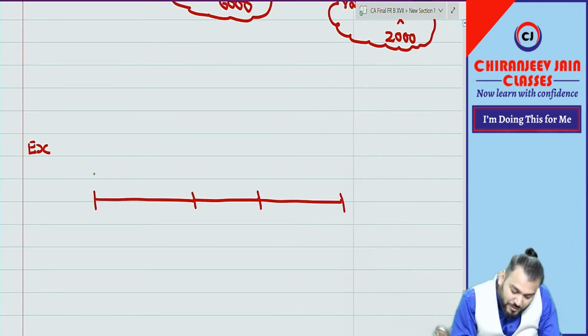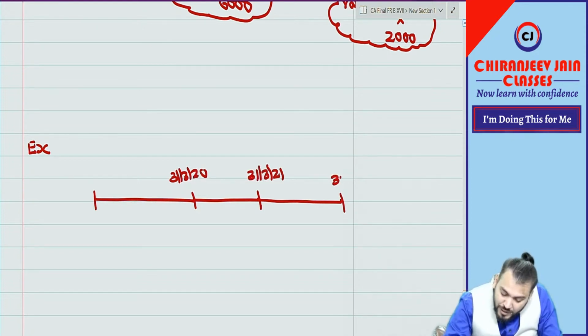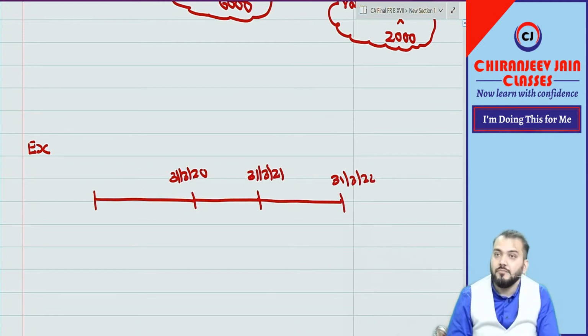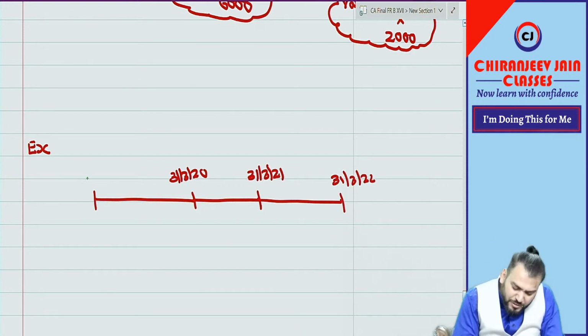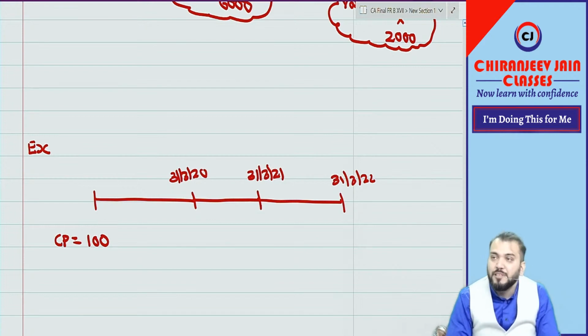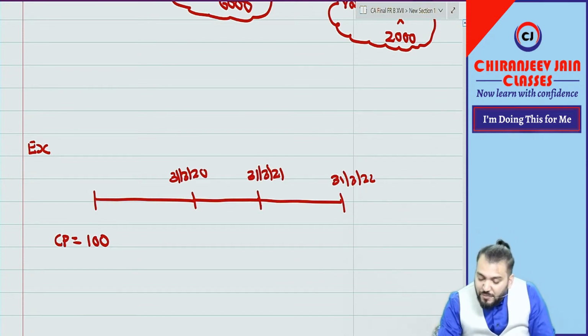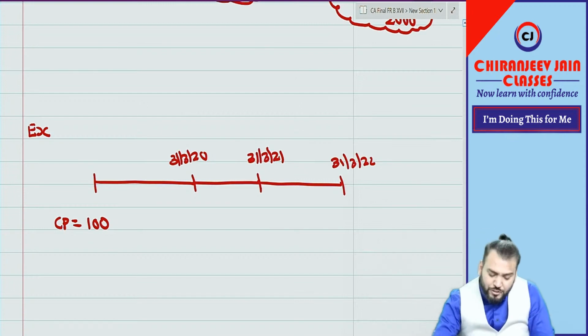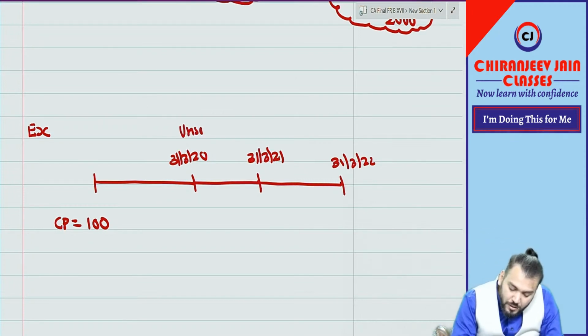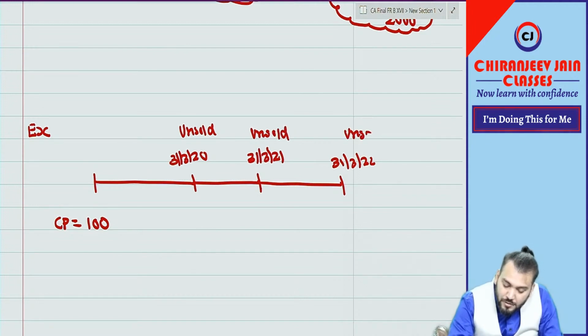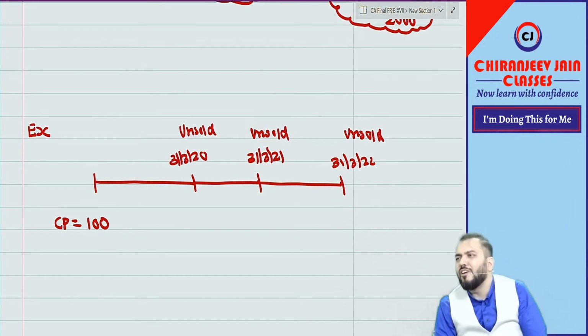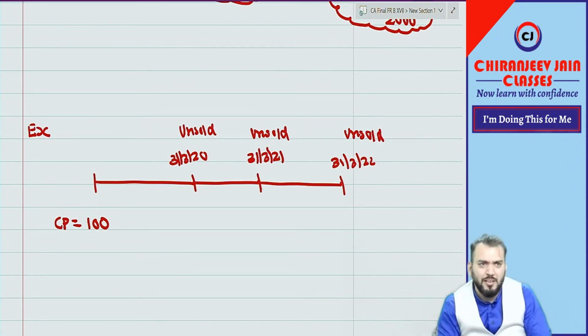Now suppose this is 31st March 2020, 31st March 2021, 31st March 2022. And suppose this was the date of purchase. You purchase one inventory at rupees 100. This becomes the cost price. Now valuation will be done at each year end. Let us assume this inventory remained unsold for 3 years. Quite possible.